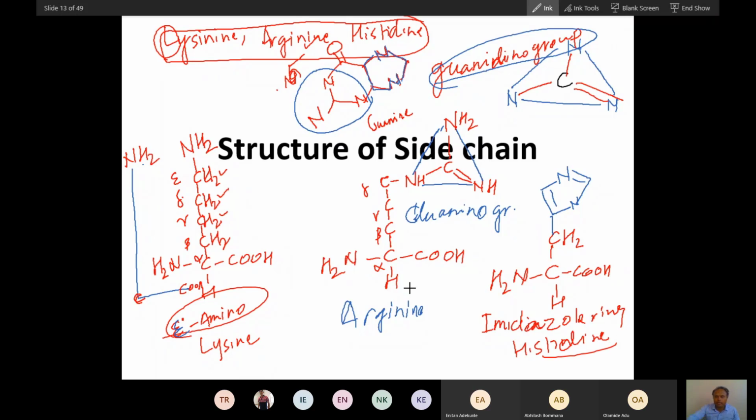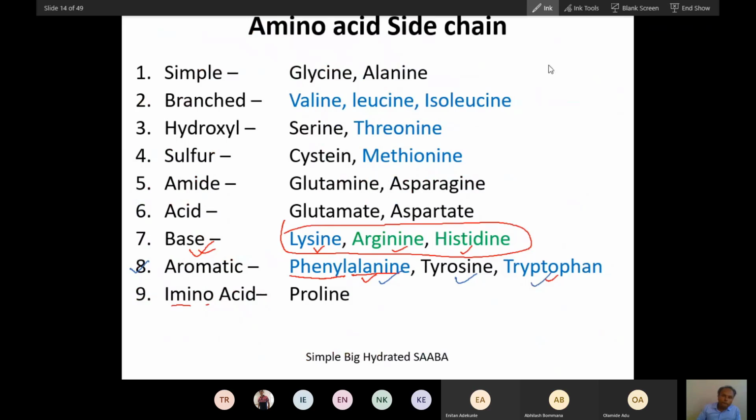So did you all understand this structure? These are the most complex structures you can see, but you can remember easily what guanidino is. I have tried my best to make it very simple. I have connected these 2 structures from guanine, so that you will remember the structure of purine also, and then you will remember the structure of the amino acid also. Did you understand this? Yes, sir. So remember the structure of all these amino acids.